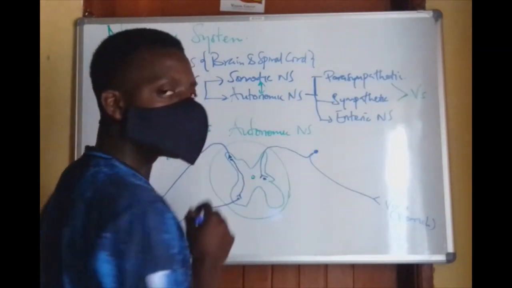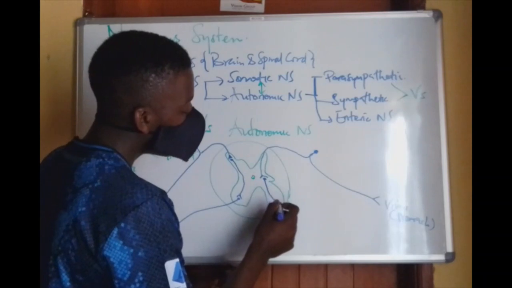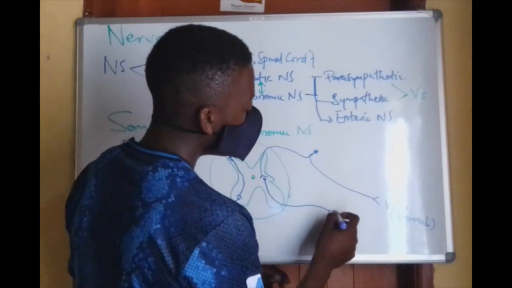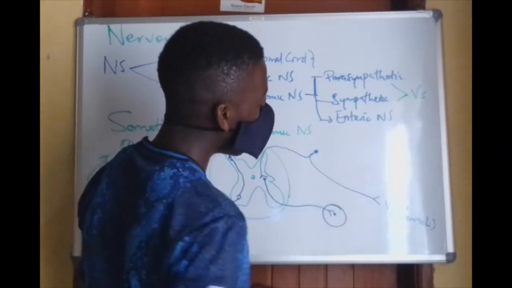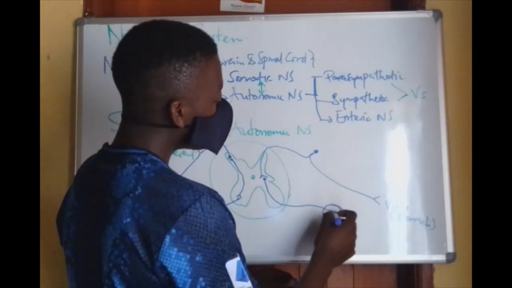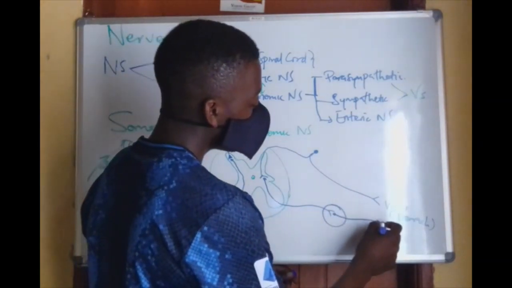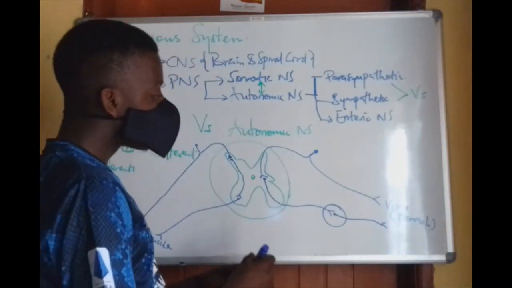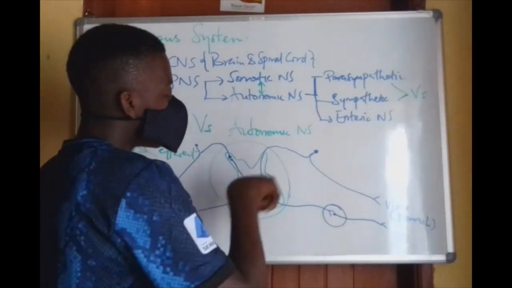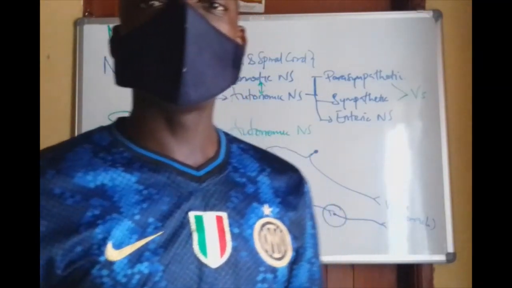And the interneuron in this case does not enter the ventral horn. Otherwise, it will travel and go somewhere where it will synapse again. This synapse will occur in something called a ganglion. Then this one is called a preganglionic fiber. And from this ganglion, we shall have another neuron traveling to cause an effect. So this is the motor pathway. The sensory pathways are entering via the dorsal horn. The motor pathway is getting out via the ventral horn. You get it? Okay, if you get it, that's good.